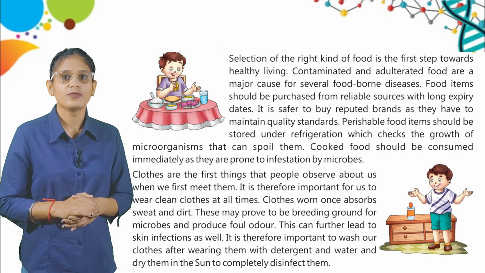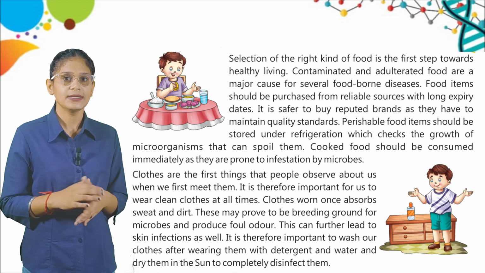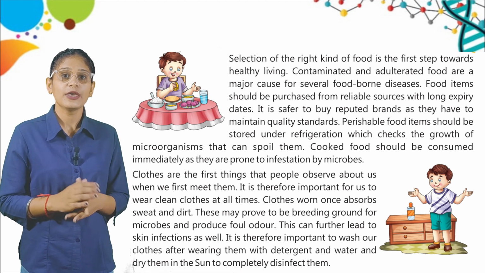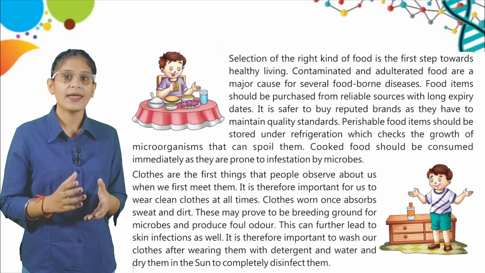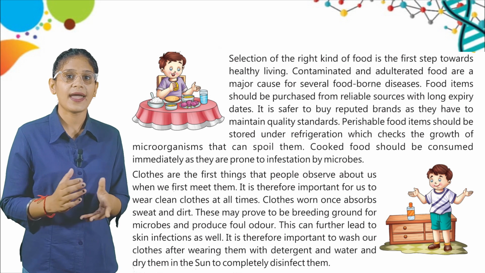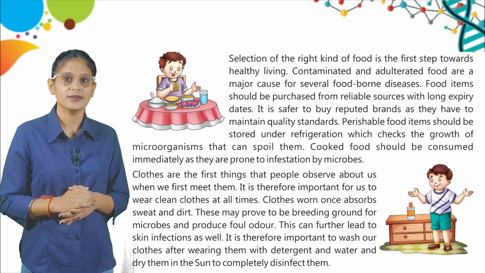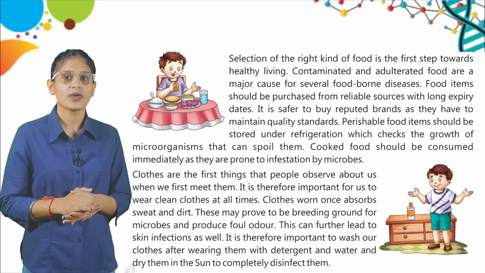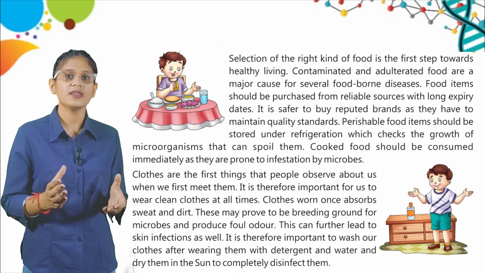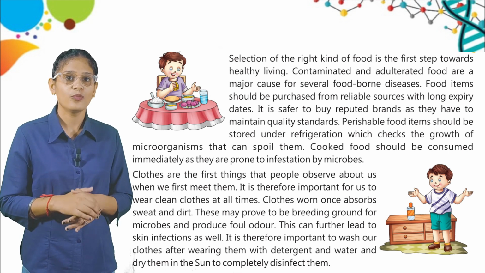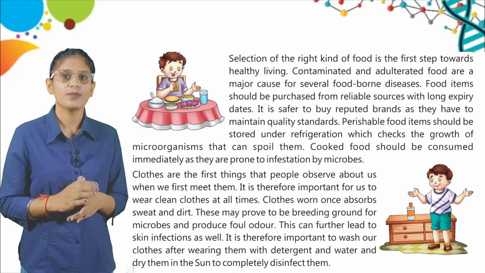Selection of the right kind of food is the first step towards healthy living. Contaminated and adulterated food are a major cause for several foodborne diseases. Food items should be purchased from reliable sources with long expiry dates. It is safer to buy a reputed brand as they have to maintain quality standards. Perishable food items should be stored under refrigeration, which checks the growth of microorganisms that can spoil them. Cooked food should be consumed immediately as it is prone to infestation by microbes.